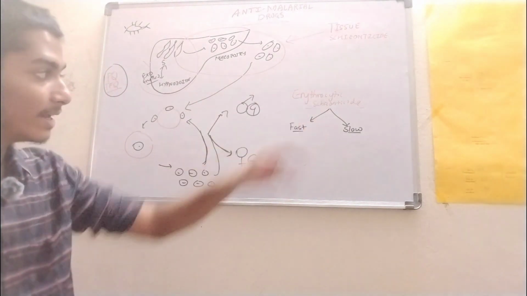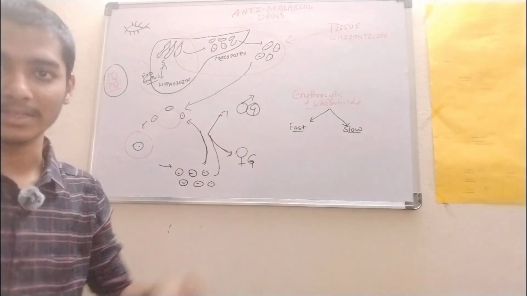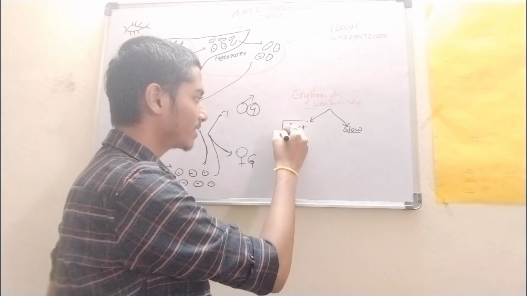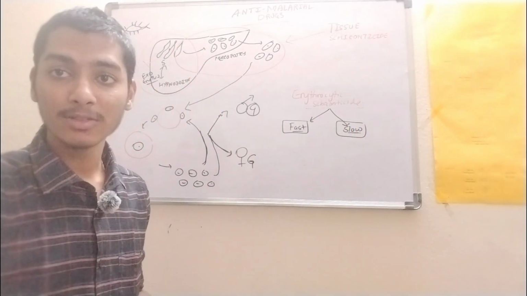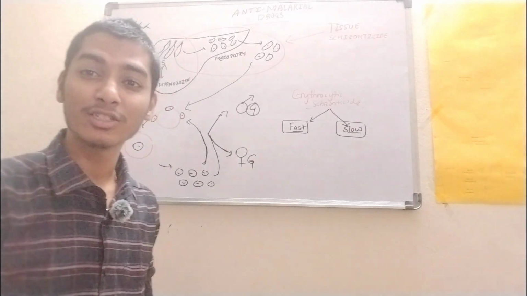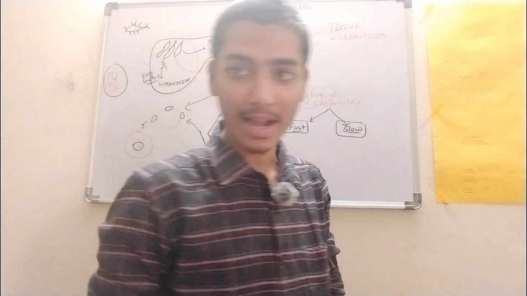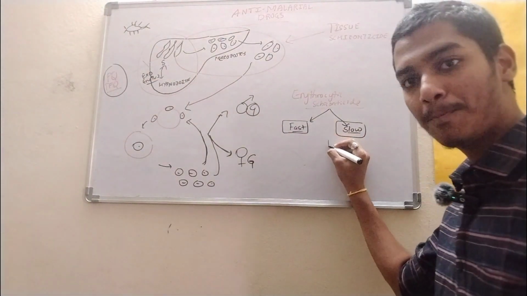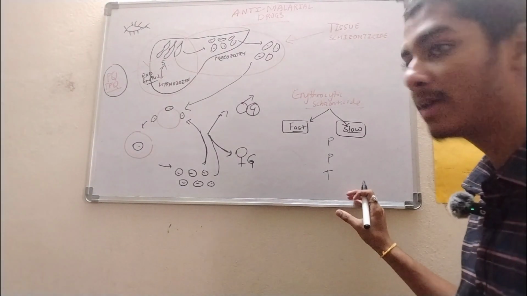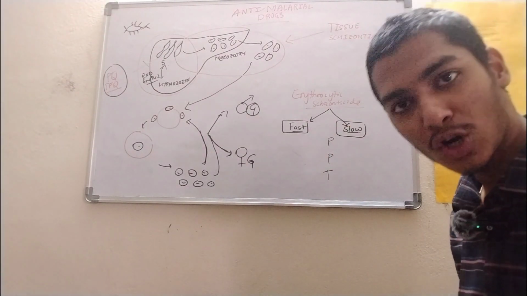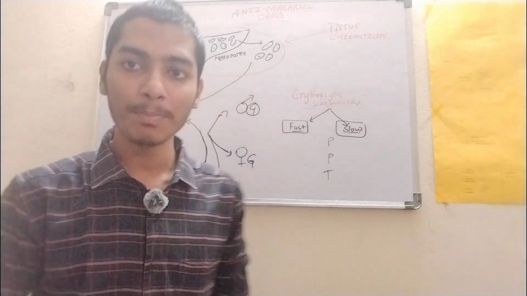So here under erythrocytic schizonticides, we have two things. One is fast erythrocytic schizonticides and the other is slow erythrocytic schizonticides. What are the drugs included in the slow erythrocytic schizonticides? We have PPT, which is a mnemonic to remember the slow erythrocytic schizonticides, right? So what are the PPT drugs?